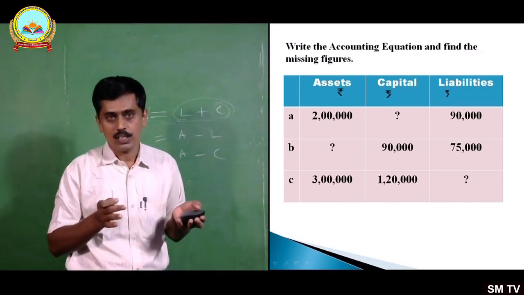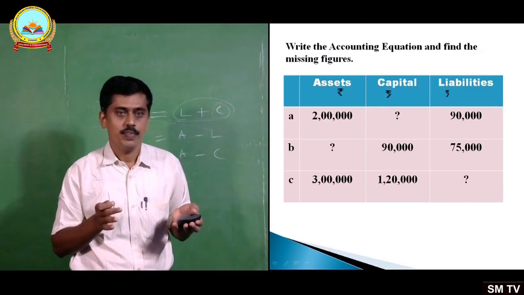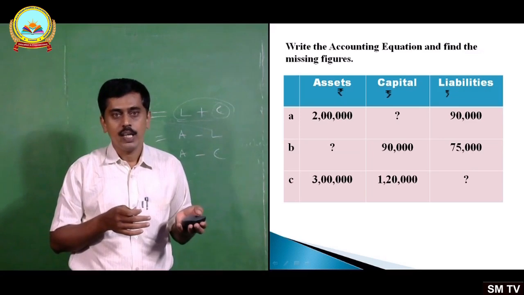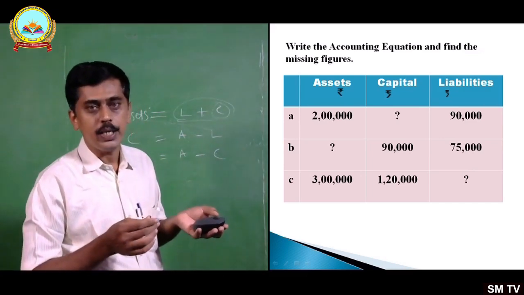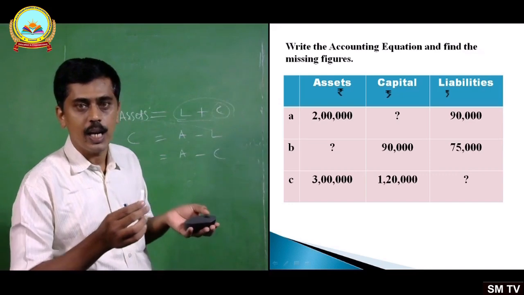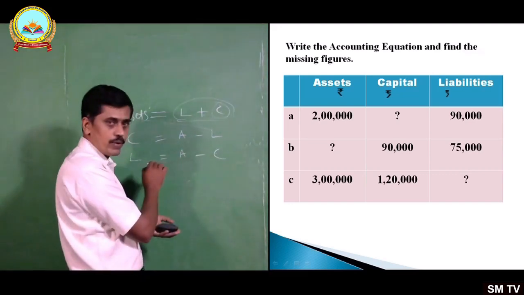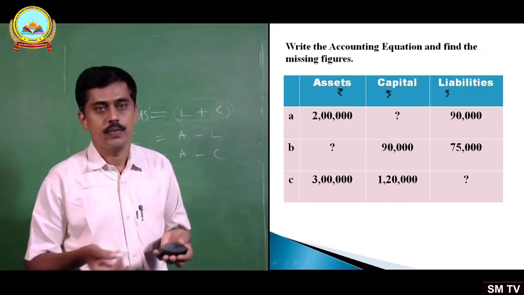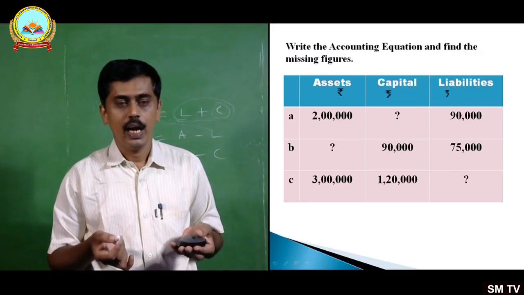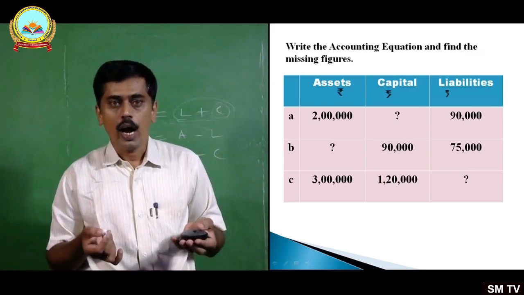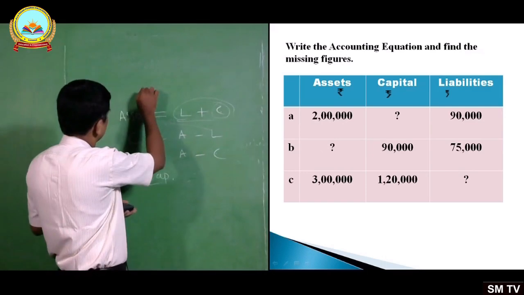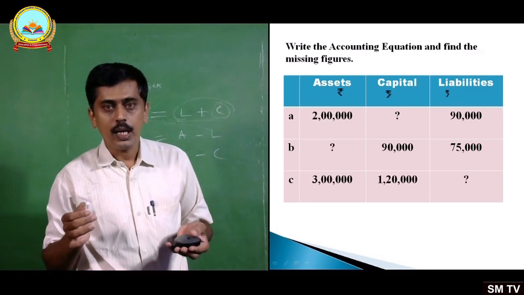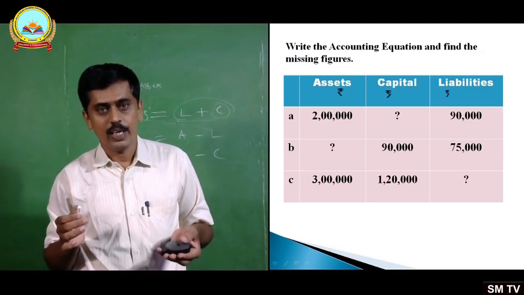Here a table is given: assets, capital, liabilities, with cases A, B, C. In case of A, assets 2 lakhs, capital not given, liabilities 90,000. In case of B, assets are not given, capital 90,000 and liabilities 75,000.